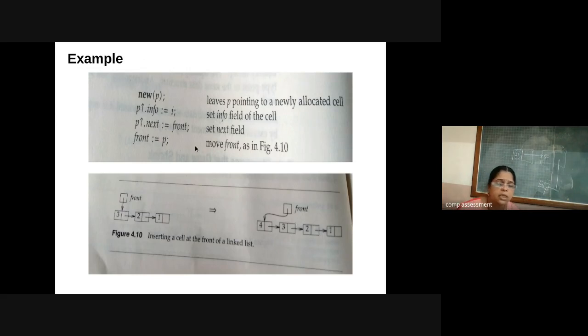Now, the same thing is implemented by using Pascal. On the previous slide, I have shown the C implementation. With new P, it leaves P pointing to a newly allocated cell. P^.info is the actual element.